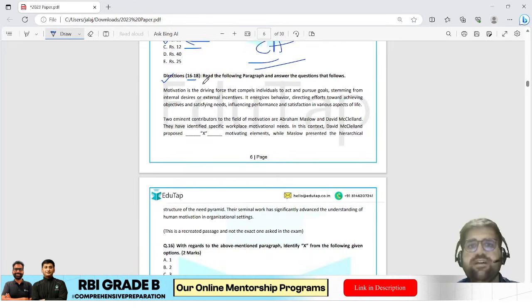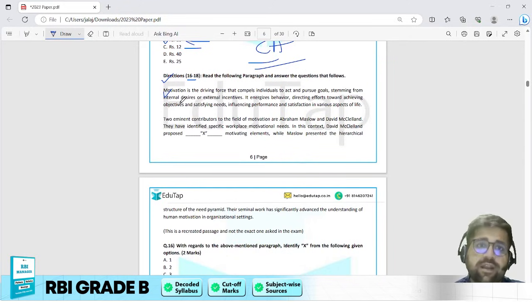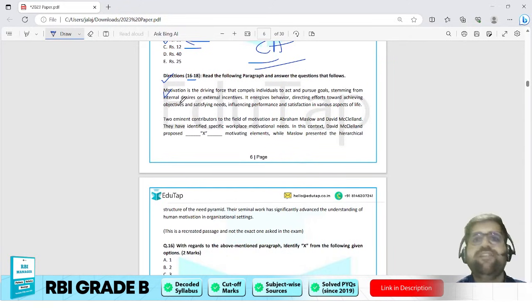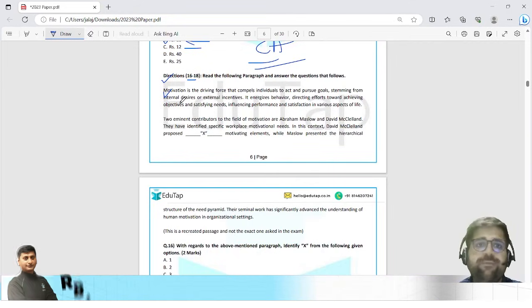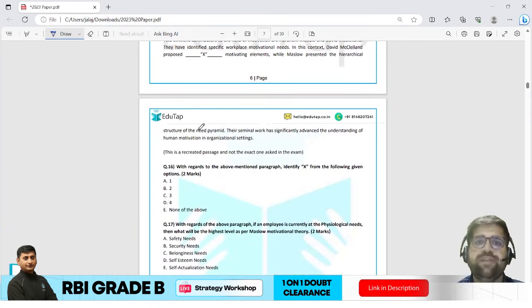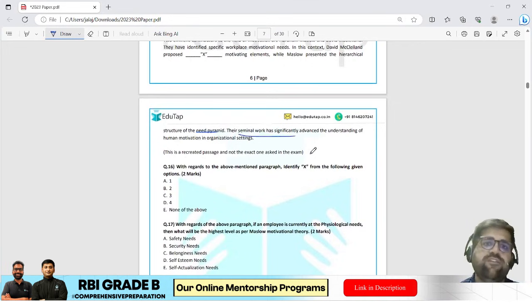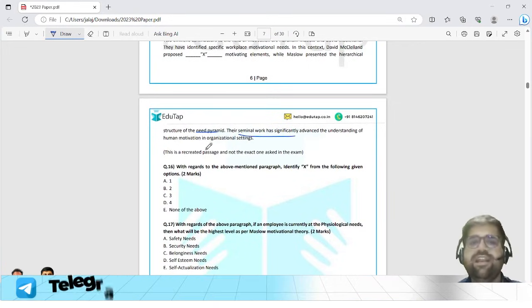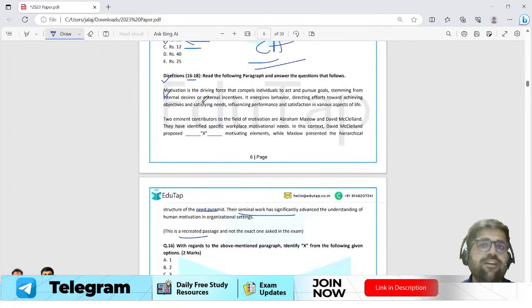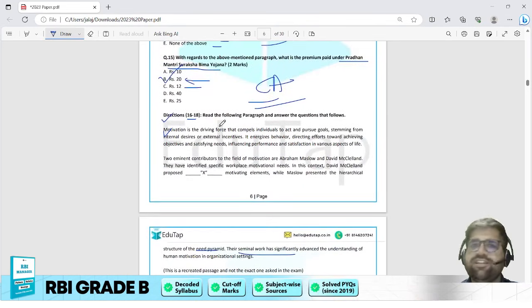Motivation is the driving force that compels individuals to act and pursue goals. So I can see this particular paragraph is talking regarding motivation. Two eminent contributors to the field of motivation are Abraham Maslow and David McClelland. They have identified specific workplace motivational needs. In this context, David McClelland proposed dash motivation elements while Maslow presented a hierarchical structure of need pyramid. The seminal work done has significantly advanced the understanding of human motivation in organizational settings. Now this is a recreated paragraph, my friends. This is why I was saying 5% of deviation. I hope you will allow us. The paragraph is very easy to understand, no rocket science.